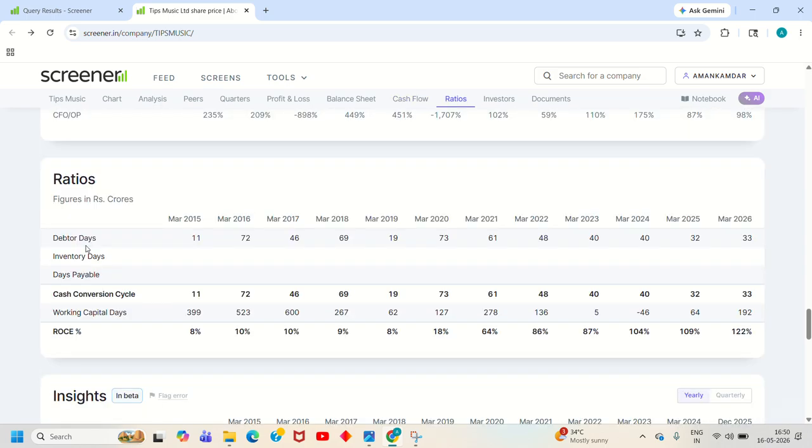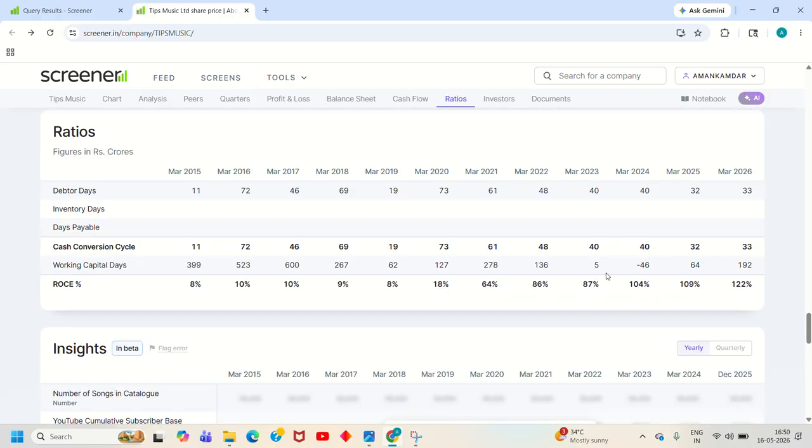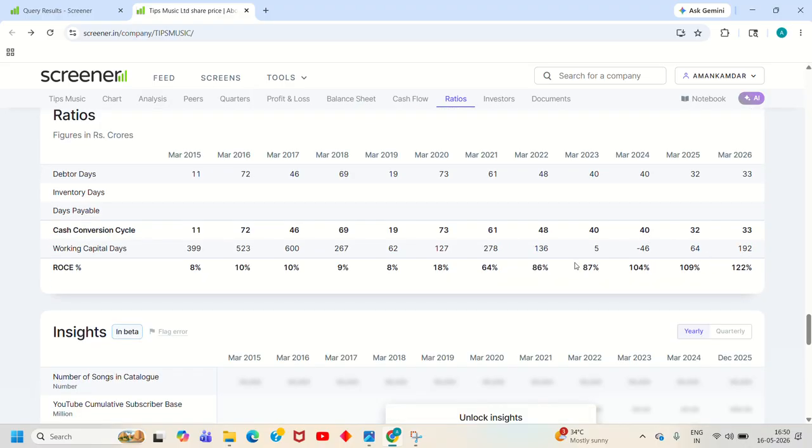Now if we look at the ratios, we can see that the debtor days have almost decreased over the last 2 years, and working capital days have relatively increased, and return on capital employed is around 104% as of March 24, 109% as of March 25, and 122% as of March 2026.